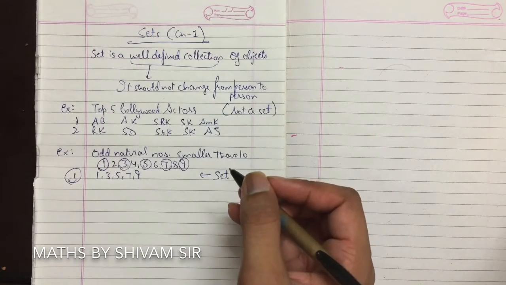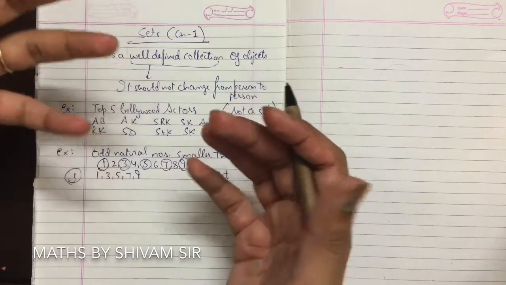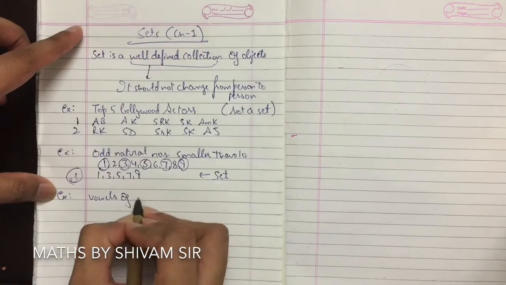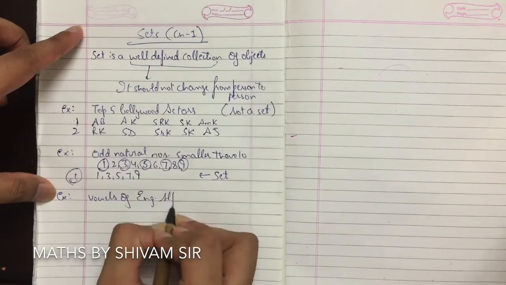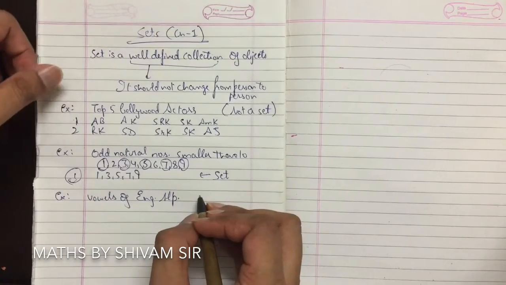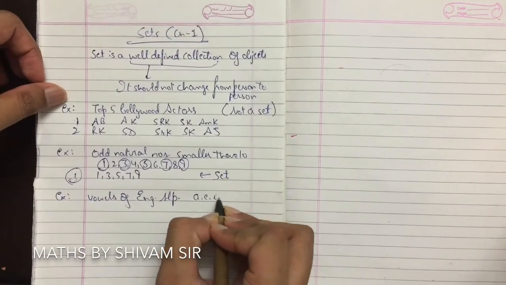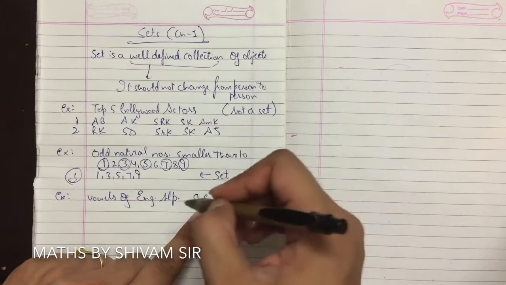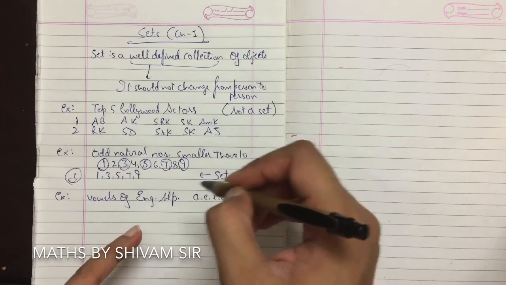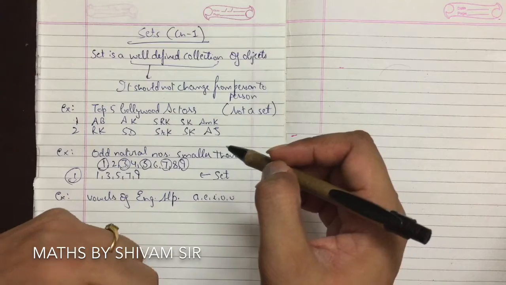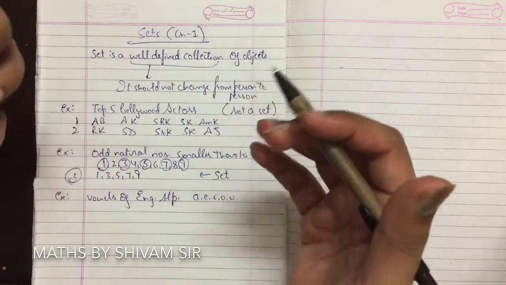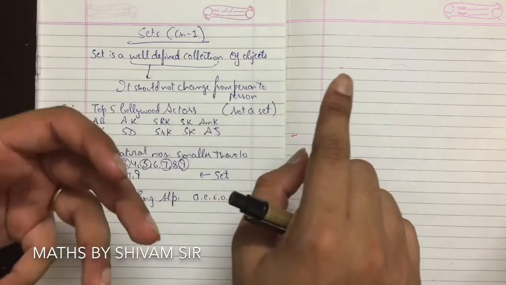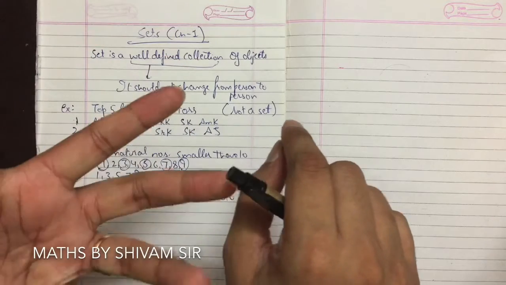Let's take another example. If we talk about vowels of the English alphabet, we all know these are A, E, I, O, U. If we ask anybody, it will remain the same. A, E, I, O, U are the only vowels in the English alphabet. So we can say this is also a set. I hope it is clear what sets are. The collection should not vary from person to person. If it is varying, that means it is not a set.